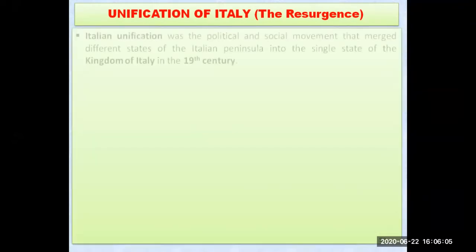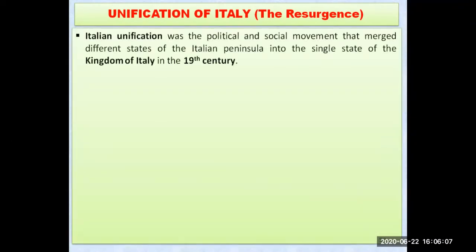That is the unification of Italy. It is also known in history by the name of Resurgence. The Resurgence, that is the unification of Italy. Now let me show you what was there in Italy before the unification. This Italian unification was the political as well as social movement that merged different states of the Italian peninsula into a single state, a single country, to form the Kingdom of Italy in the 19th century.